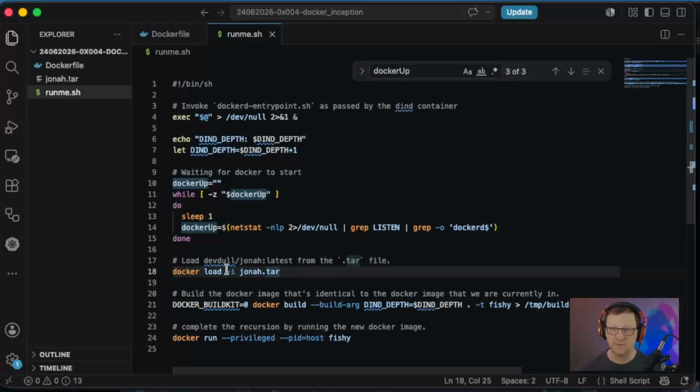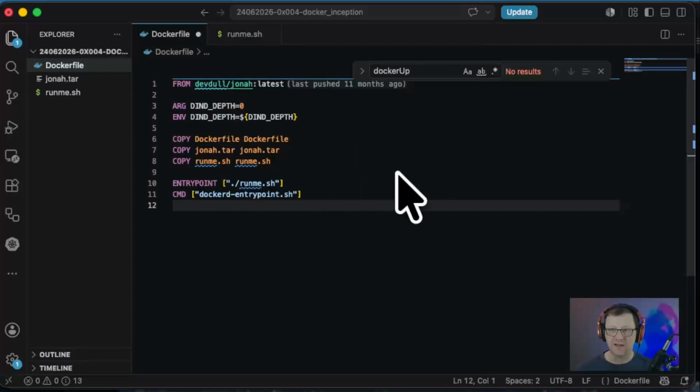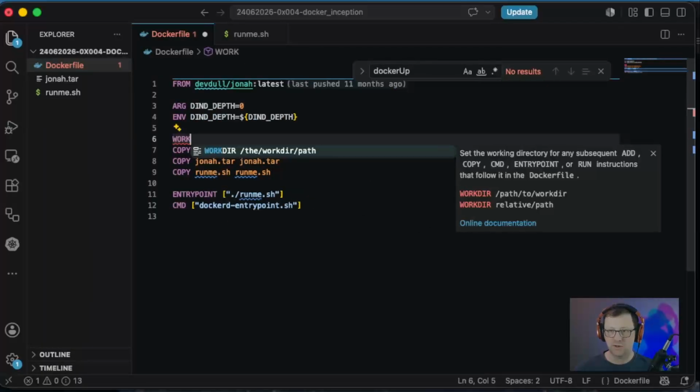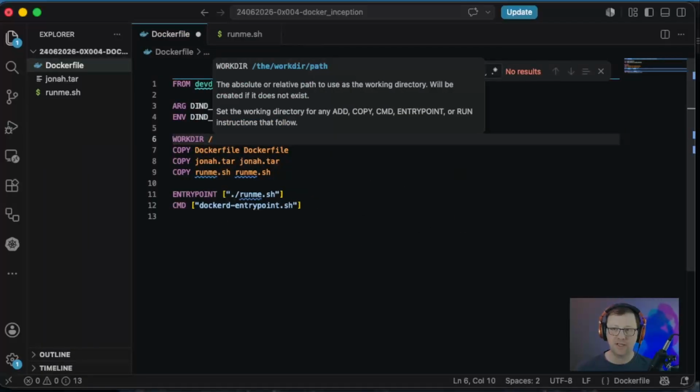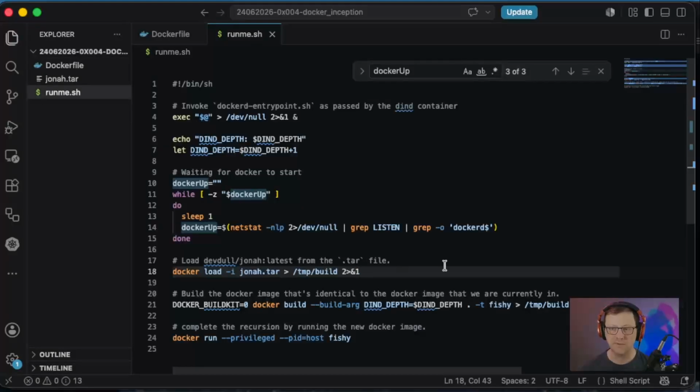I forgot to redirect IO on Docker load, so let's suppress those messages while we are here. Oh, you know what else? I don't think that I ever... Let's check. Yeah, I never specified a work directory in here. WORKDIR... Oh, let's go with dind. Okay, let's see how far we get with this.